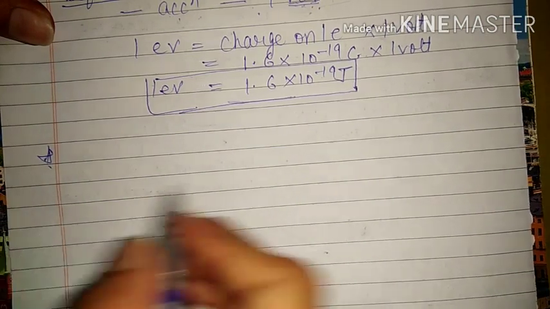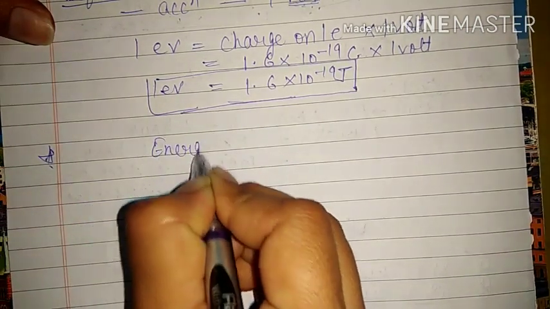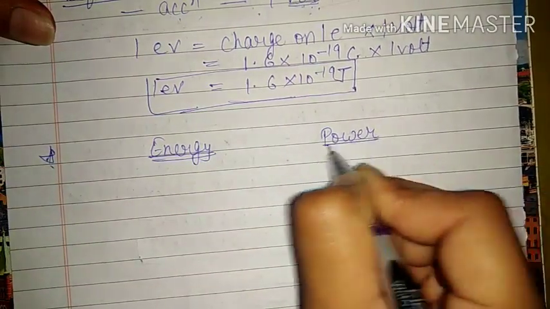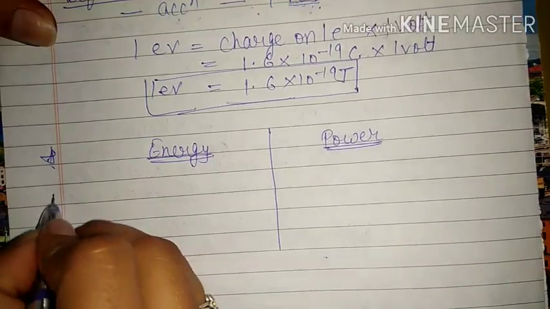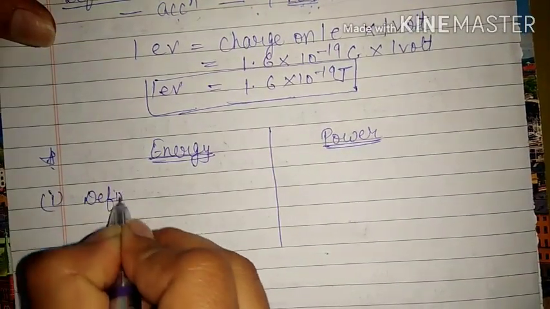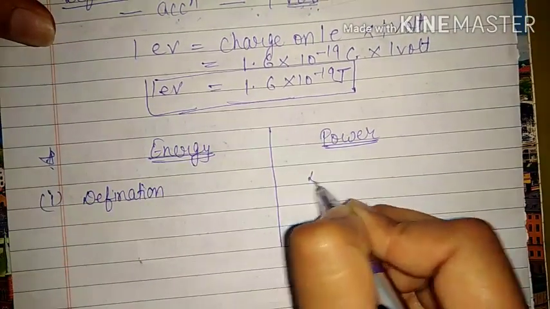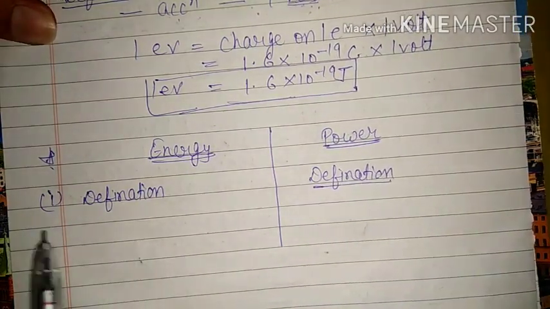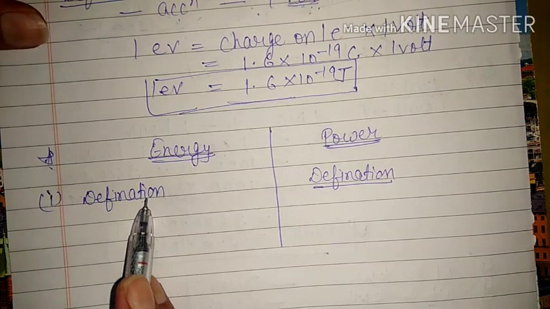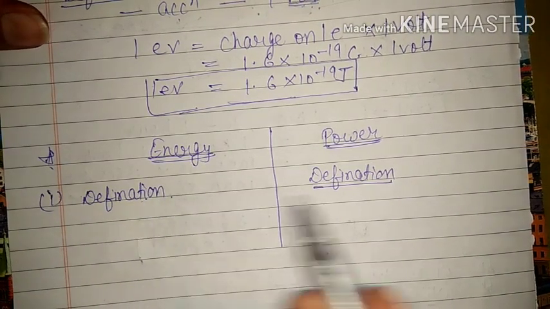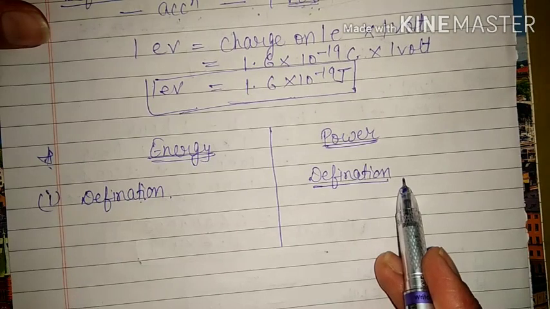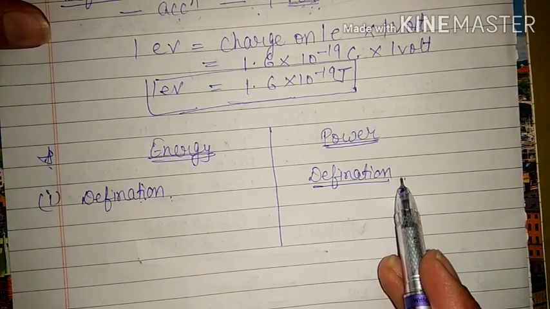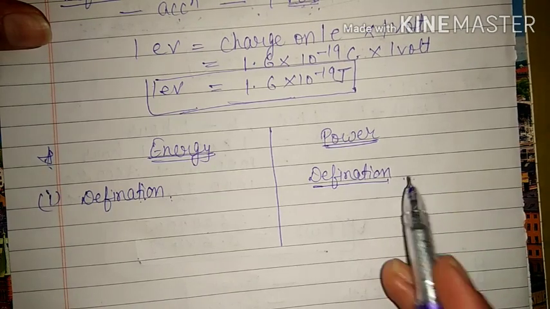Now we will see some difference between energy and power, and it is same as work and power because energy is work only. Same thing. First thing we will write will be definition of energy. We know that. Similarly we will write definition of power also. That means energy is the capacity of doing work, and power is rate of doing work. This is capacity to do work and this is rate of doing work. That means work divided by time. That is known as power.